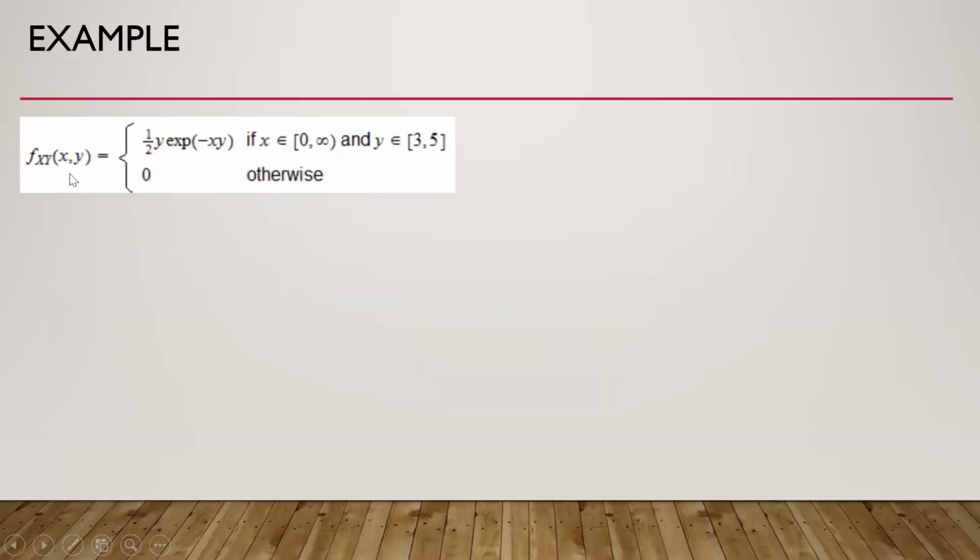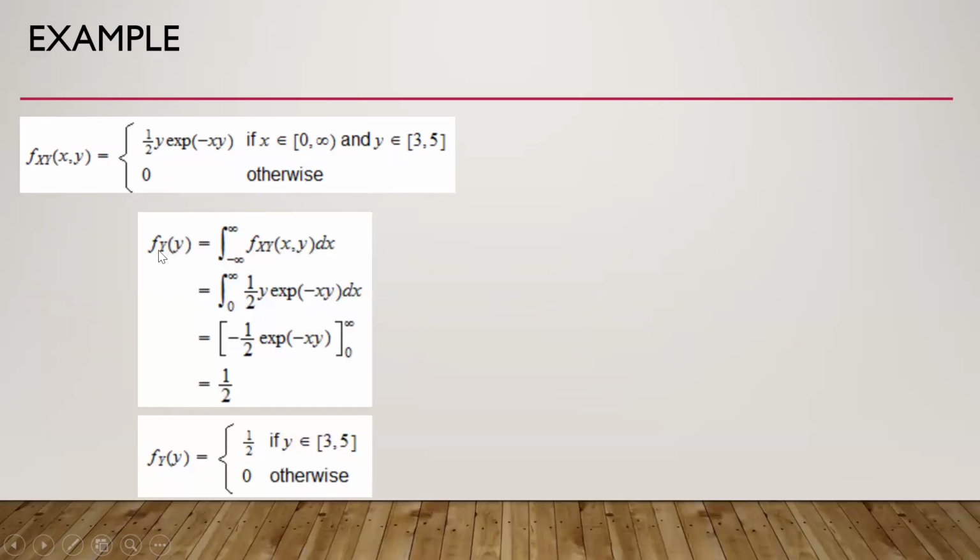So let us see an example. Suppose this is the joint probability density function of the vector with two components x and y, and x has this support and y has this support. We calculate the marginal probability density function of y by integrating with respect to the other component, that is dx. So we get 1 by 2. This is the marginal probability density function of y.